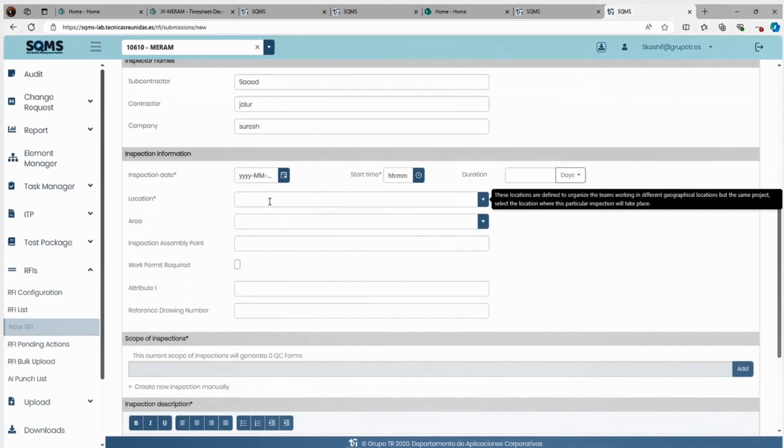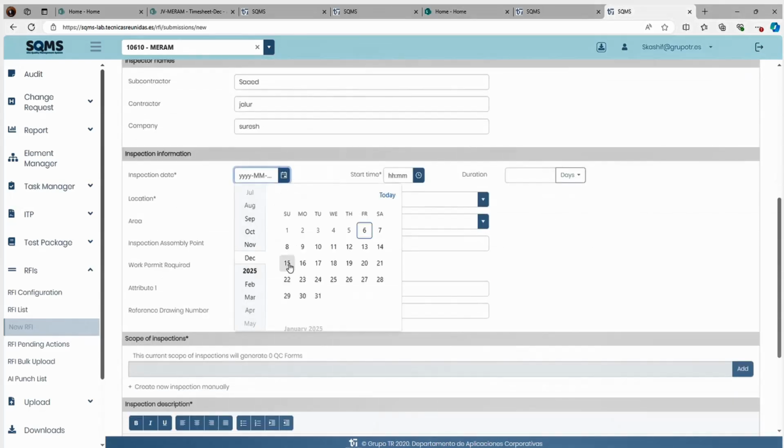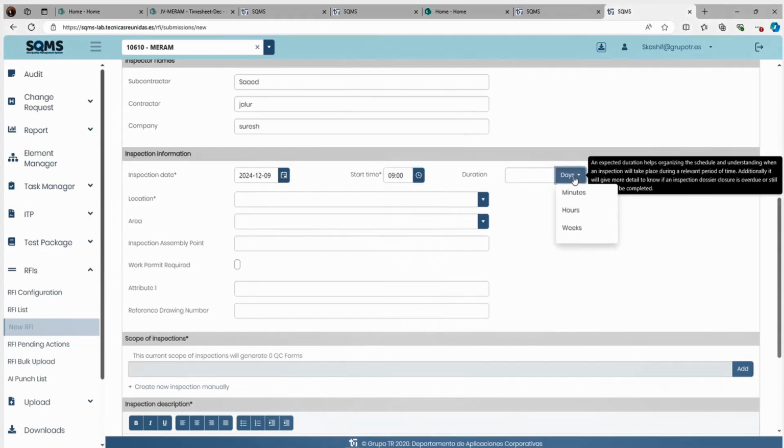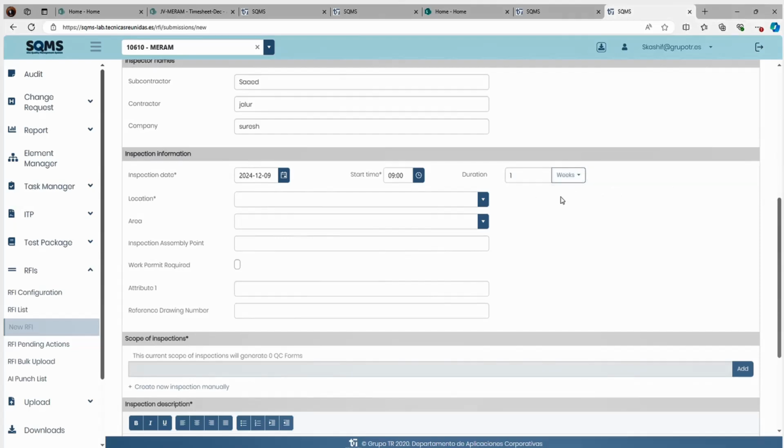Then when are you going to do the inspection? Let's say on Monday, so you will select the Monday date. At what time are you going to start? It's very straightforward, 9 AM. You will select 9 AM. Let's say you want to do it for 2 hours, so you will select 2 hours. If you want to do it for 1 day, you can select 1 day, whatever the duration is. If you want 1 week, you can do 1 week. Generally, it's not more than 1 week.